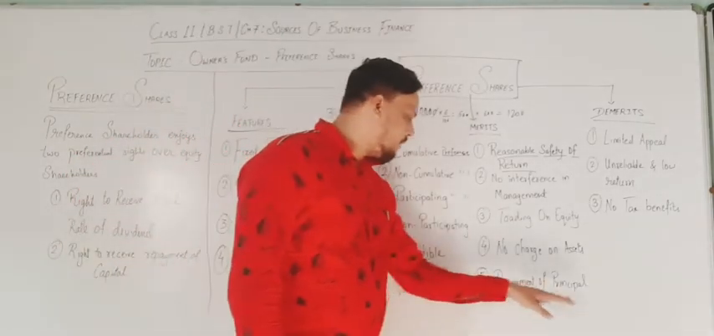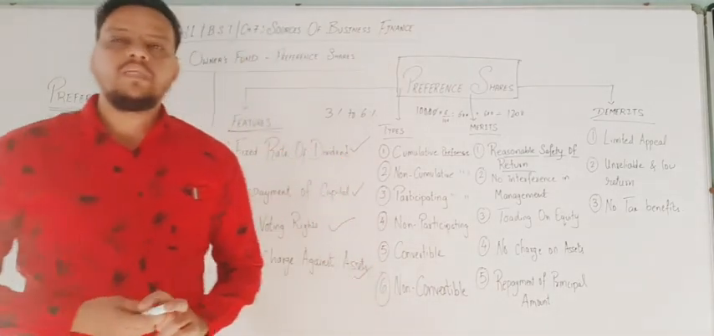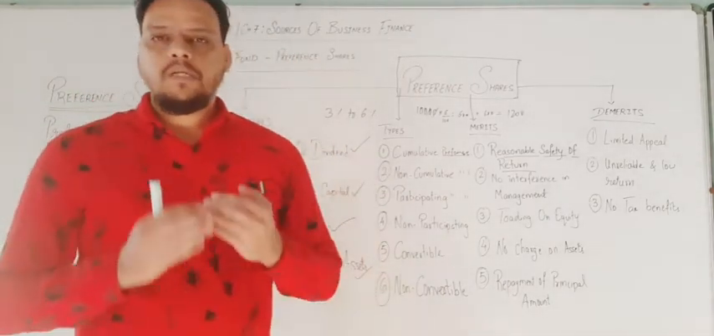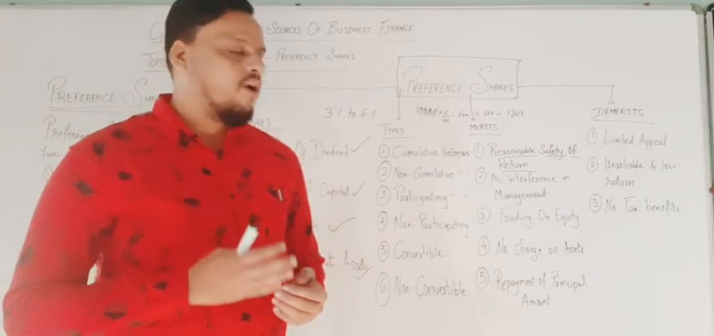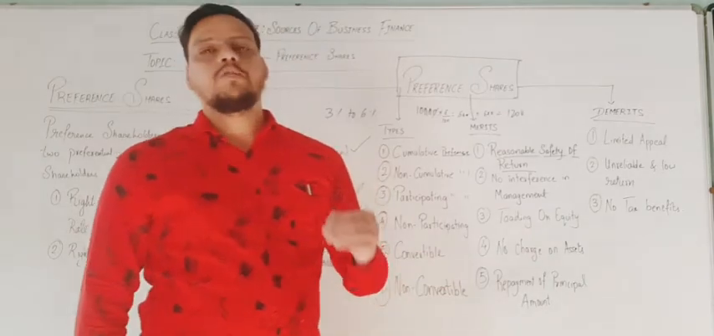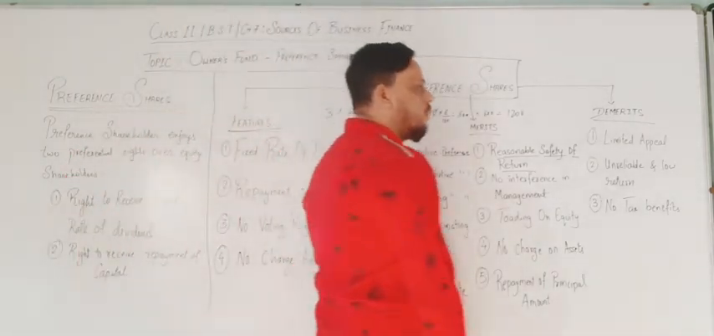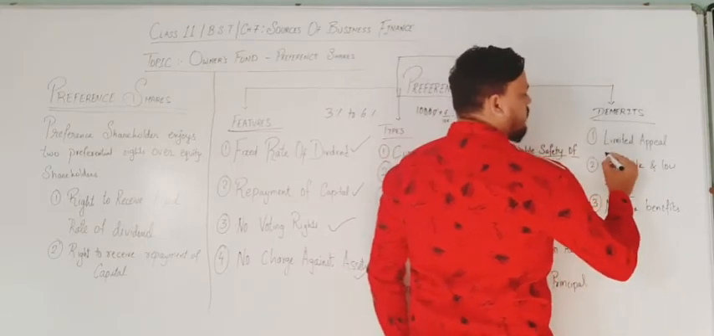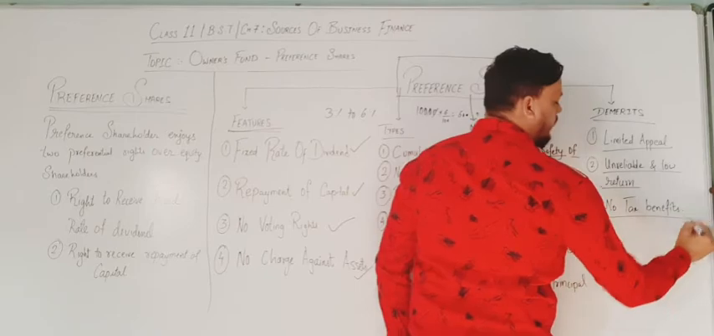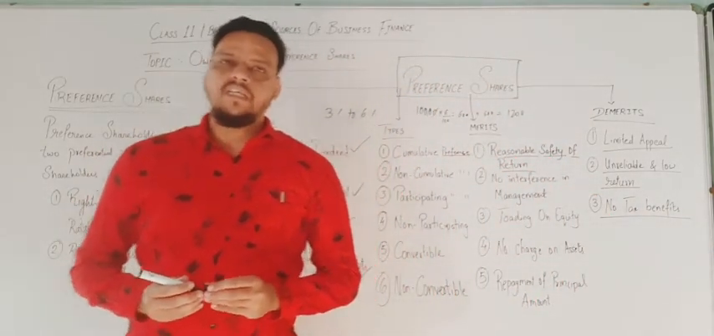Next part is repayment of amount. The repayment of principal amount is given after a specific period of time. When the maturity period gets over, along with the dividend, the principal amount is paid to the preference shareholder. Now we are going to the demerits. Demerits: we have limited appeal, unreliable or low return, and no tax benefits. These three points can be understood very easily.